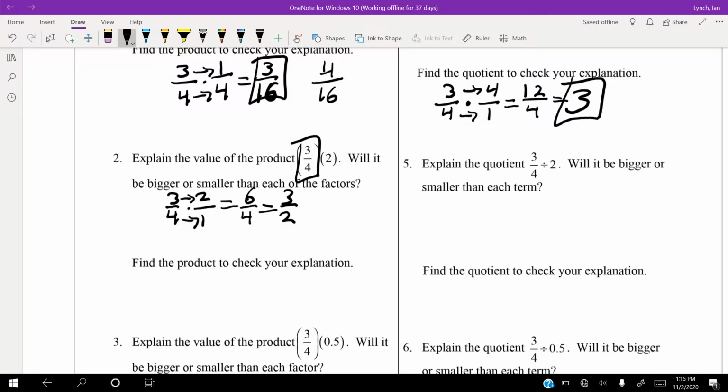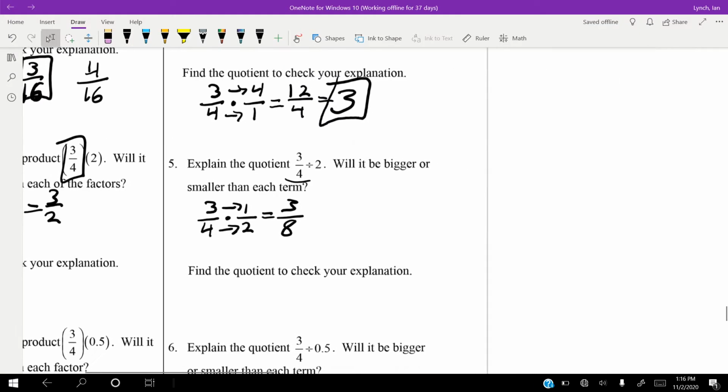If that got bigger, I'm going to say this is going to make it smaller. So then we keep the 3/4. We flip the 2, so instead of being 2 over 1, it's going to be 1 over 2. And we change the division to multiplication. So 3 times 1 is 3. 4 times 2 is 8. Weird. 3/8 is smaller than 3/4. What's going on here?